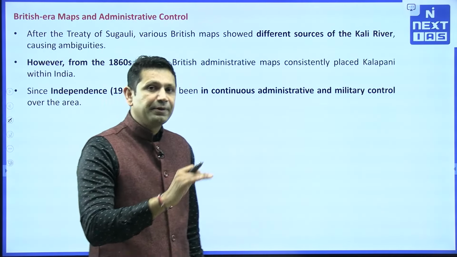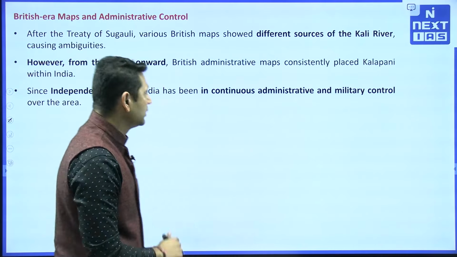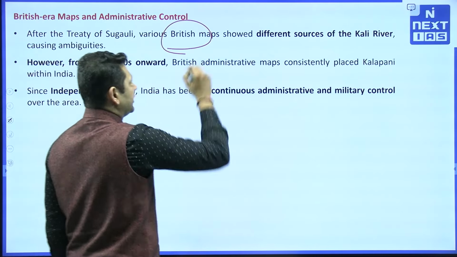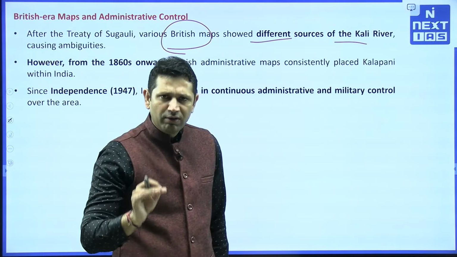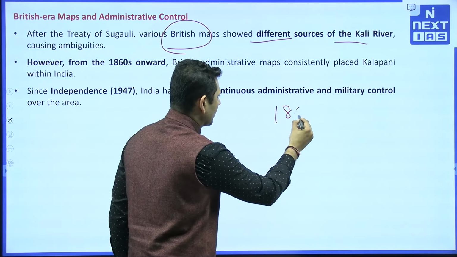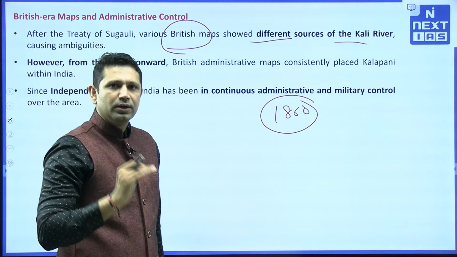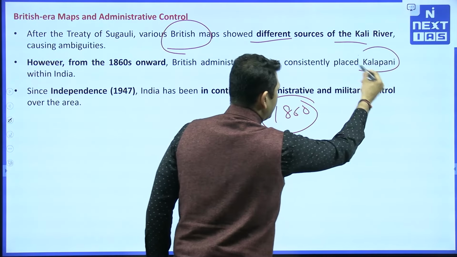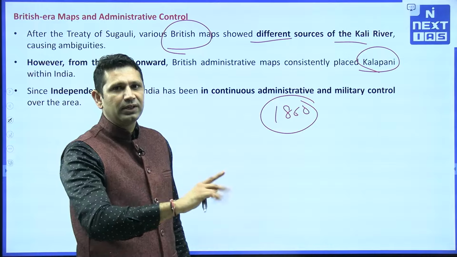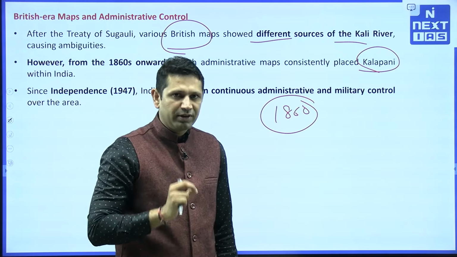Where does this ambiguity arise? It arises because the British, after this treaty, showed different sources of the river Kali. However, after 1860, the British maps have consistently shown Kala Pani as the source of the river Kali. So that is the basic problem that we are having.